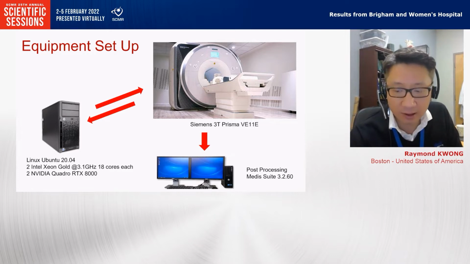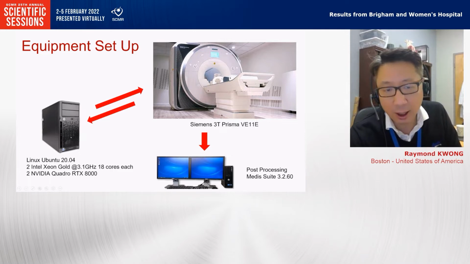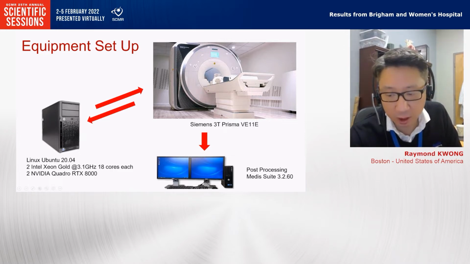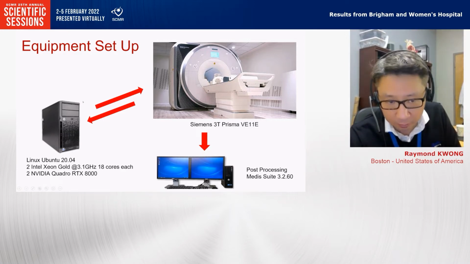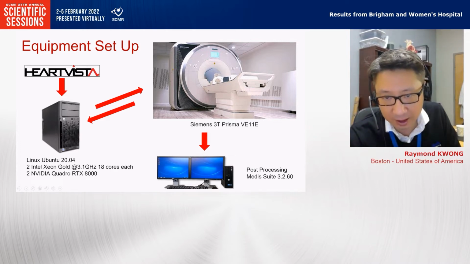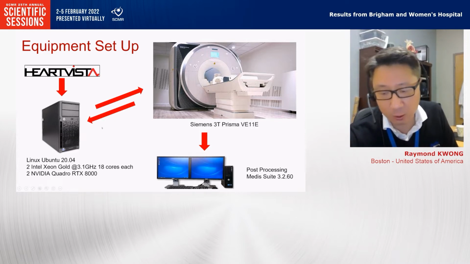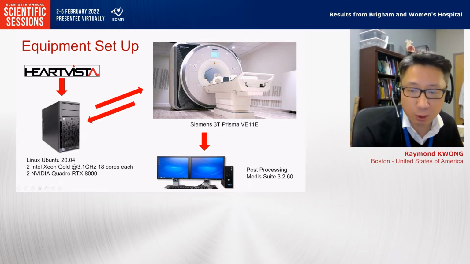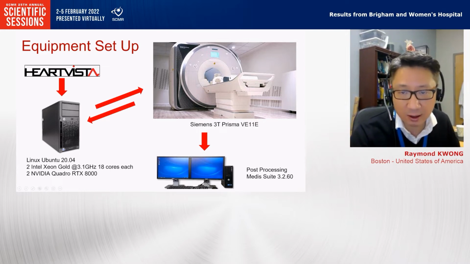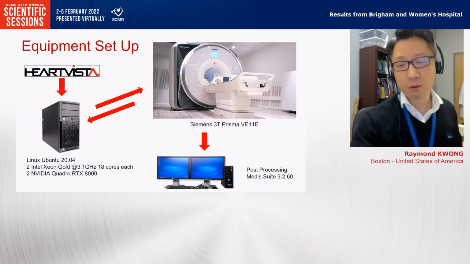The colleagues from Heart Vista just installed their software on the Linux machine, and I've been running it to control the scanner and perform the scanning using the Heart Vista software. It's been fairly smooth in terms of acquiring all the images fairly quickly. It was basically over a weekend that they came and installed it, and then we started scanning volunteers. The post-processing is pretty much the same, but Heart Vista has built-in post-processing that would probably make things even faster.